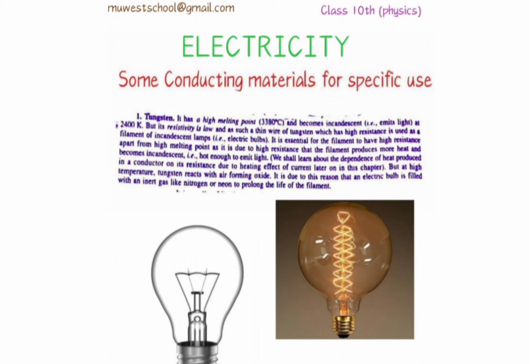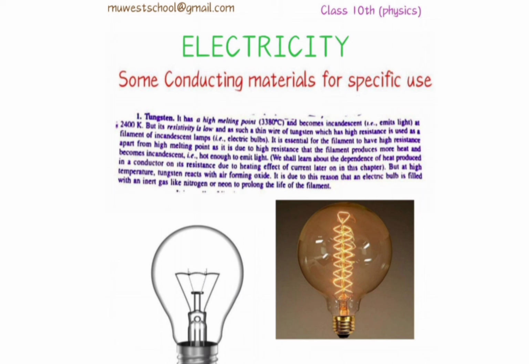And the second thing is that the material must have high resistance to become incandescent, which means to emit light. Because we already know that if a material has high resistance, it is able to produce a lot of heat and light, more and more heat.